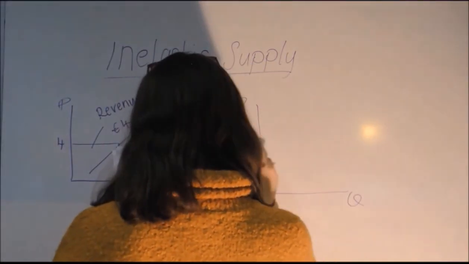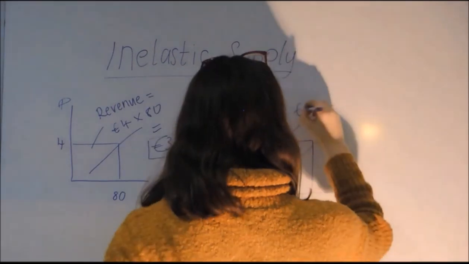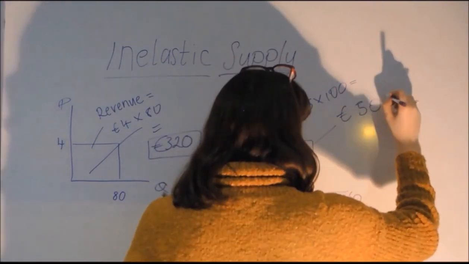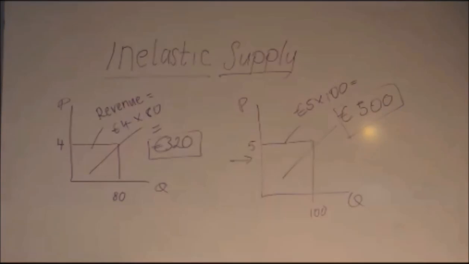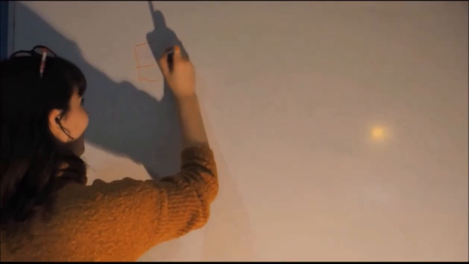With an inelastic supply curve, an increase in price leads to an increase in quantity supplied that is proportionately smaller. Therefore, total revenue increases. Here, an increase from €4 to €5 causes quantity supplied to rise from 80 to 100. Therefore, total revenue rises from €320 to €500.